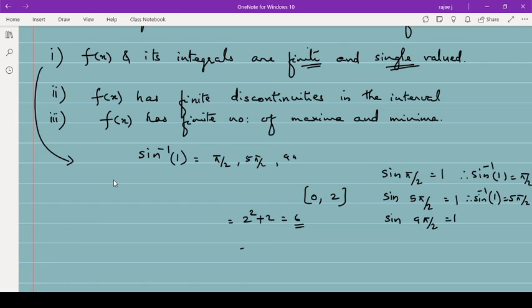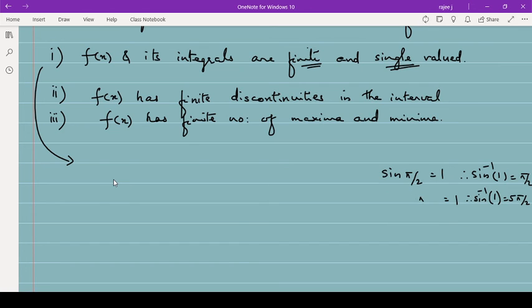You must have only one value for that particular function. So if you want to find the Fourier series of sine inverse x, then it is not possible in a particular interval. That depends on the interval also, but otherwise also sine inverse x you cannot express as Fourier series, because it is not a single valued function. So that is the first condition meaning.